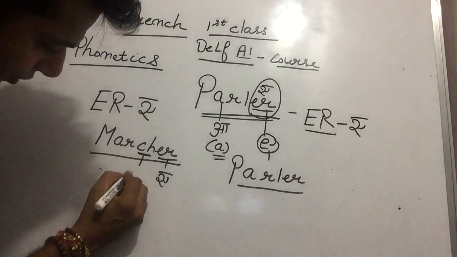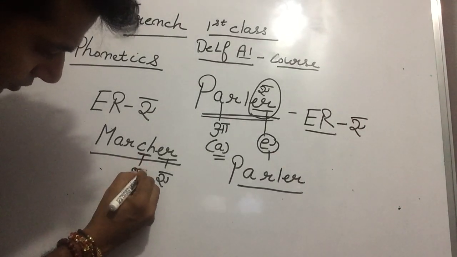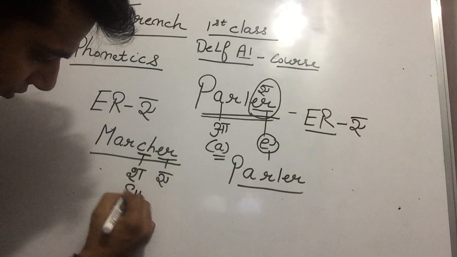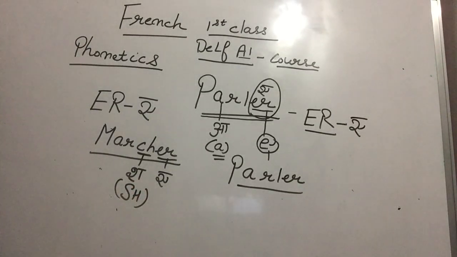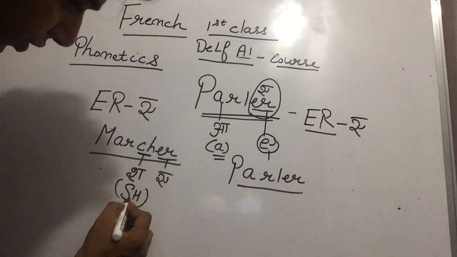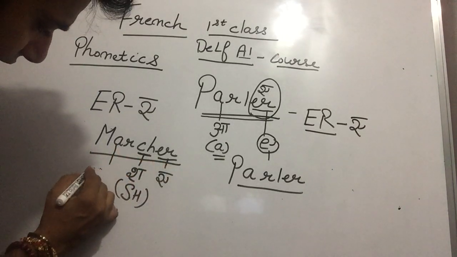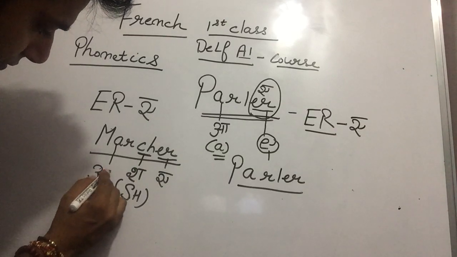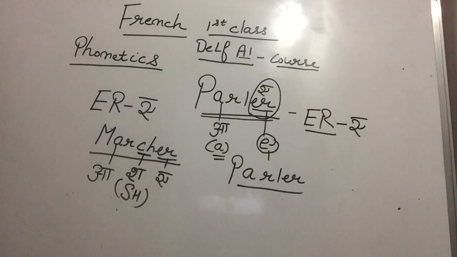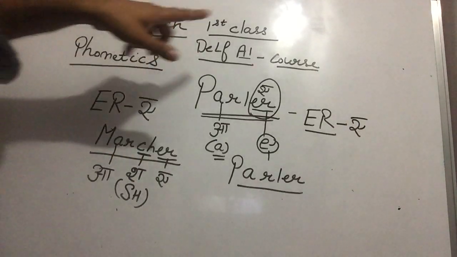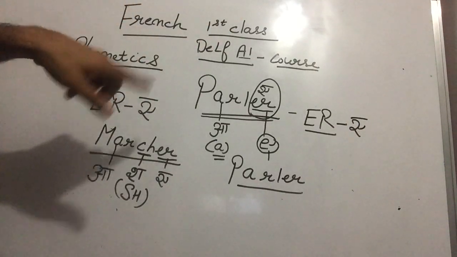CH sound is SH. Is it clear to you, Paji? So CH sound is SH, ER sound is A, and A sound is ah. Is it clear to you? Don't worry, Paji. You can take a screenshot of this from your mobile. Okay, sir.